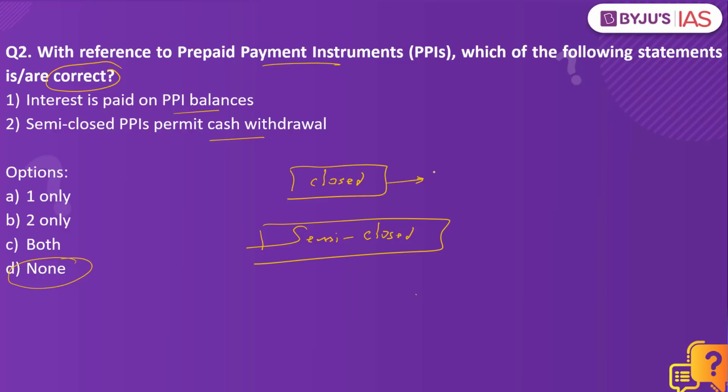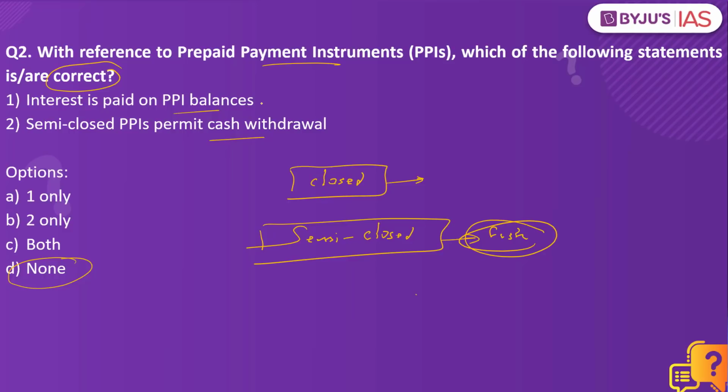There, it was just restricted to one particular platform. But here, if you have taken money from your bank account and put it into Paytm, from Paytm you would be able to buy other products as well, but you would not be able to withdraw the cash. So kindly remember, a semi-closed instrument is one that can be used at merchant locations and at the same time does not have the provision of cash withdrawal.